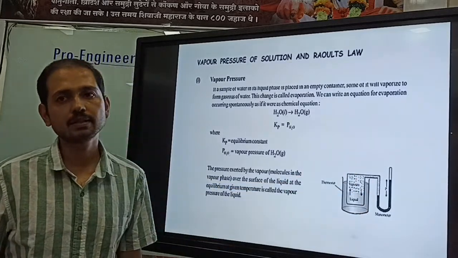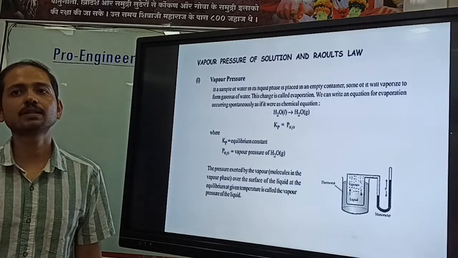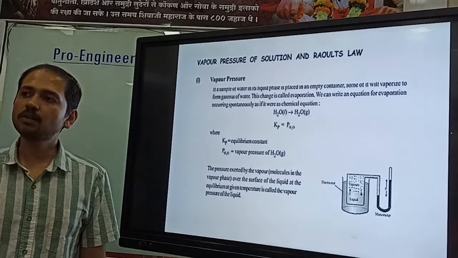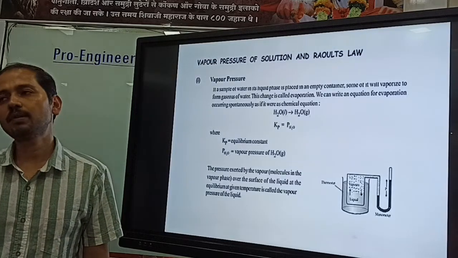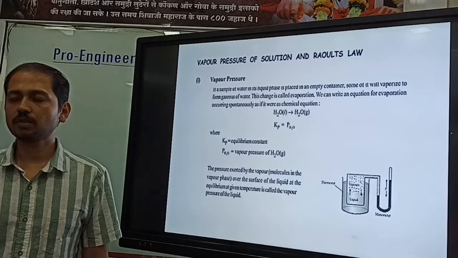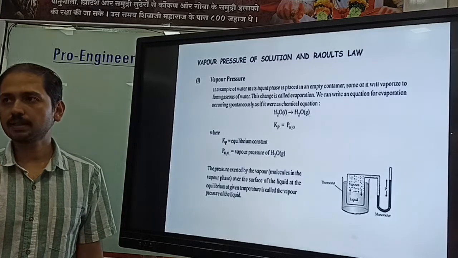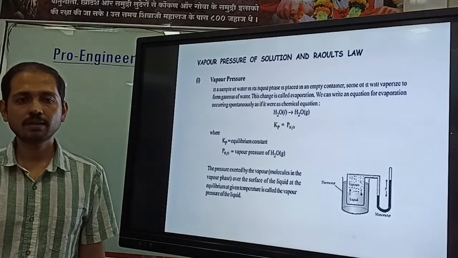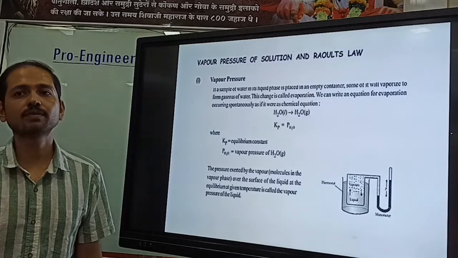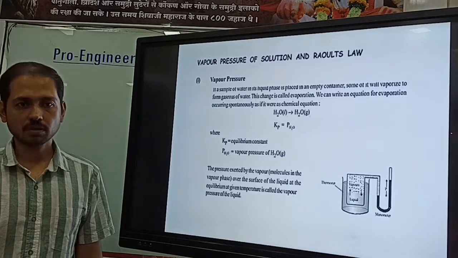Here also temperature is very important. As Shubham told, if you increase the temperature, the evaporation rate increases, right? Evaporation occurs at all temperatures, whether low or high, but if you increase the temperature, the rate of evaporation increases. That is why in the summer we observe that a water body dries up so easily, but in the winter it takes lots of time.